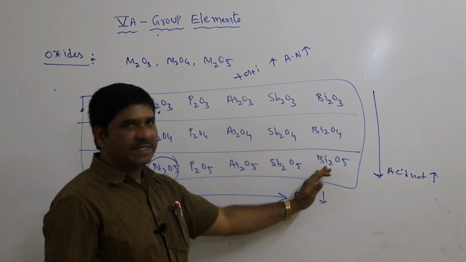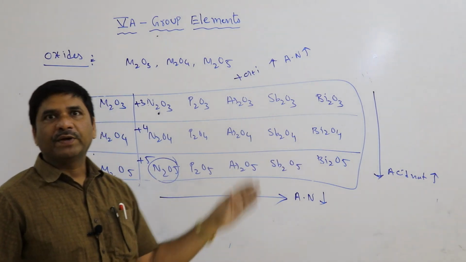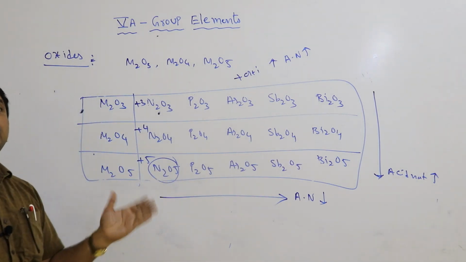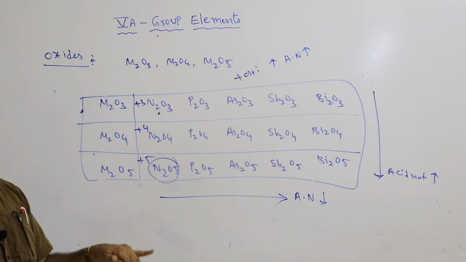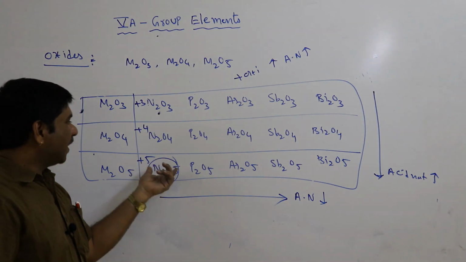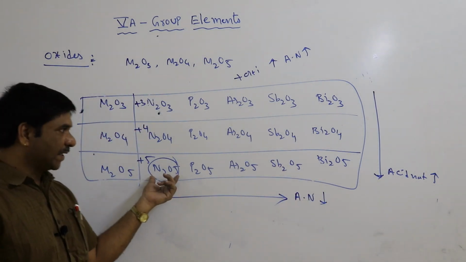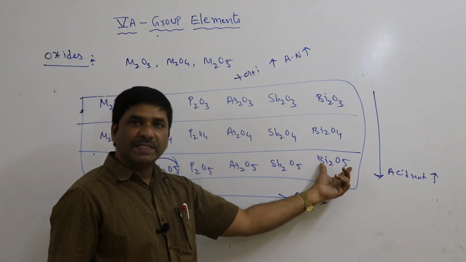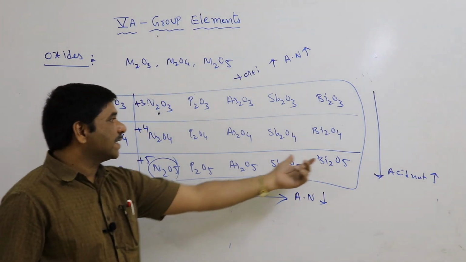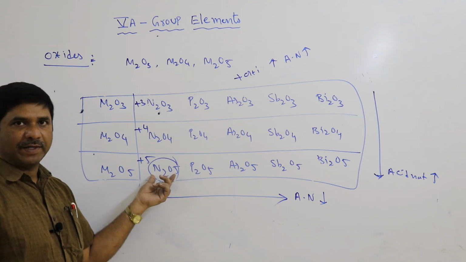Why does acidic nature decrease? Because metallic character increases. We know that metal oxides have basic properties, and non-metal oxides have acidic properties. So N2O5 and Bi2O5: N2O5 is more acidic, Bi2O5 is less acidic, because bismuth is metallic in character and nitrogen is non-metallic in character.